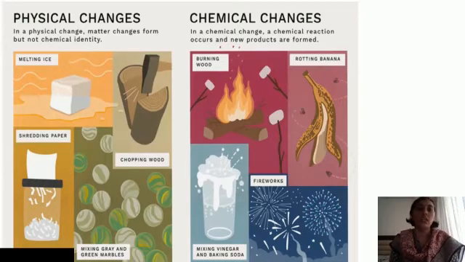Chemical change: in a chemical change, a chemical reaction occurs and new products are formed. So here we have several examples given. Burning of wood is given. Rotting banana. Once a banana has become ripe and the reaction continues, it will obviously turn into a stale and rotting banana. You cannot get the raw one back. So that is one example.